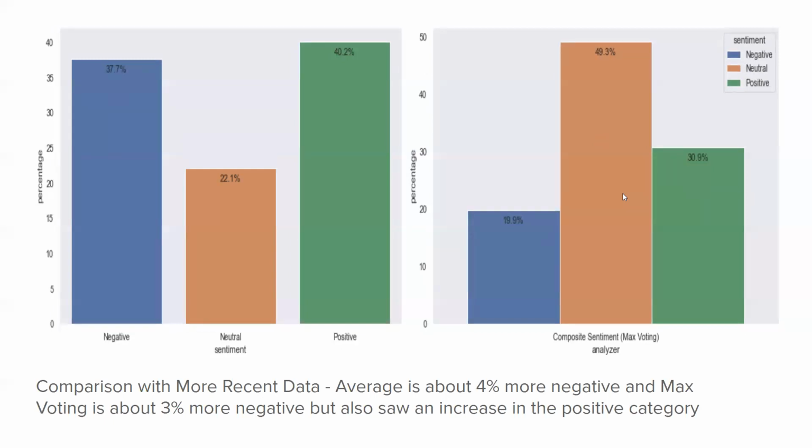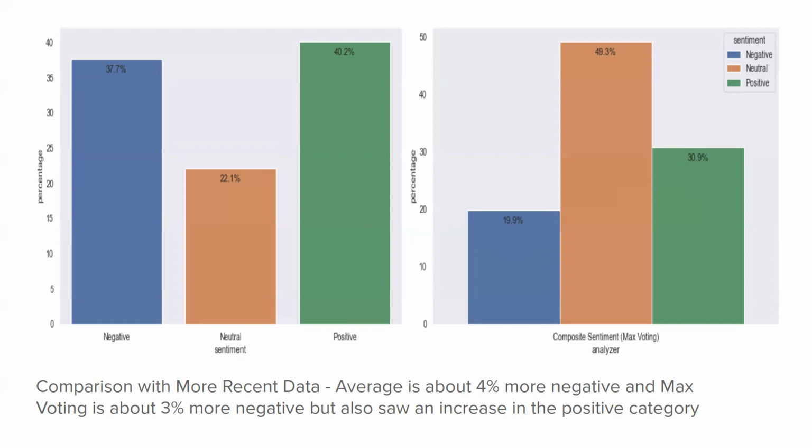Here we can take a look at the same 2 methods when employed on the recent data set. If we recall earlier, when viewing the word cloud for this newer data set, we saw Johnson and blood clot were 2 of the larger words. So we might have expected these tweets would be slightly more negative overall than those in the last 2 graphs. However, that doesn't seem to be the case.